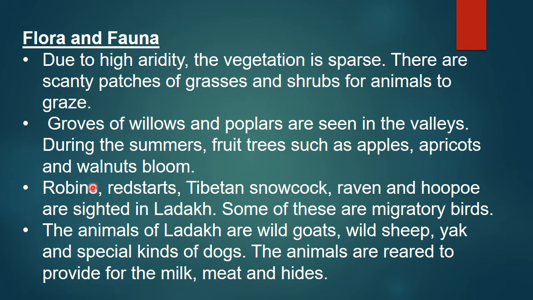And next, robin, redstart, Tibetan snowcock, raven and hoopoe are sighted in Ladakh. Some of these are migrating birds. Migrating birds means some days they will be here and after that they will move to another place. When this climate doesn't suit them, they will go to another place. Then animals like wild goats, wild sheep, yak, and special kinds of dogs are there. The animals are reared to provide milk, meat and hides.